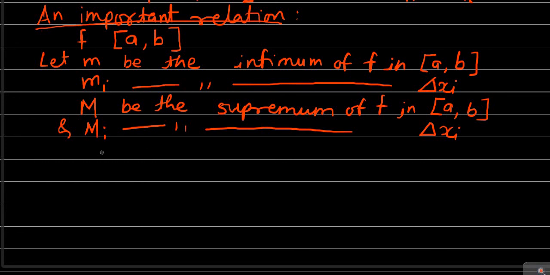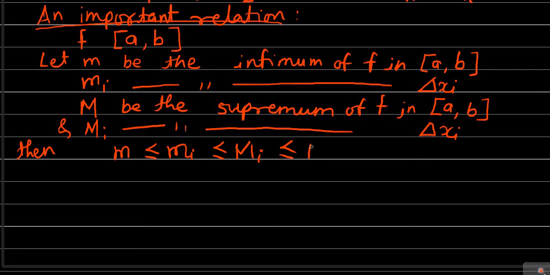Now we have a relationship between small mi and capital Mi as well as small m and capital M. Small m is always less than or equal to small mi, which is less than or equal to capital Mi, which is less than or equal to capital M, and this is for all values of i.